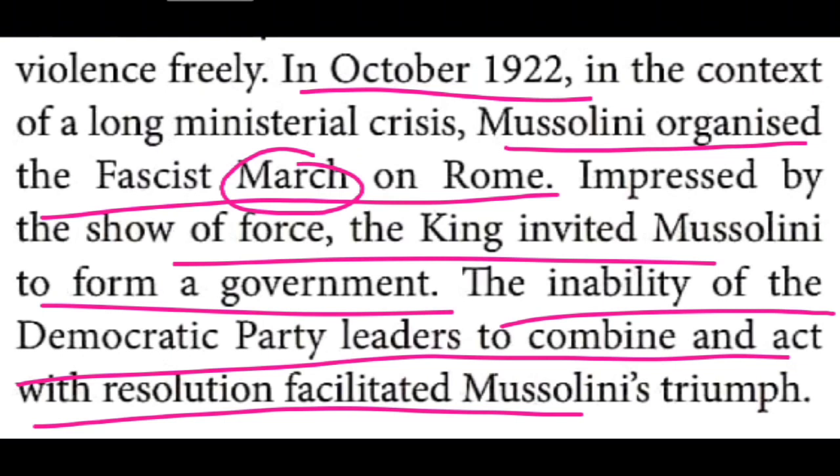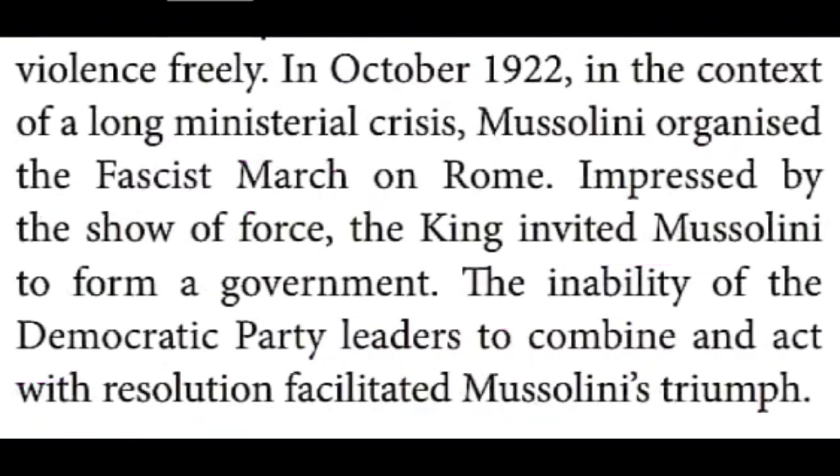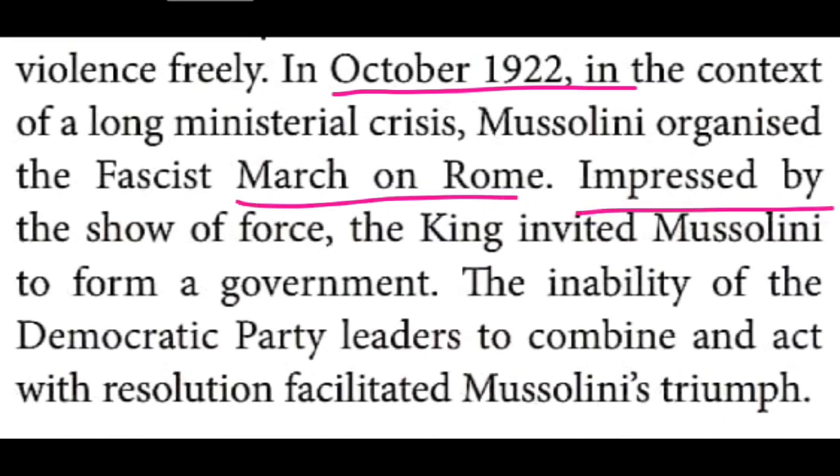The next one, what is given: fascist party under Mussolini. So these people easily got a post, a throne. Victor Emmanuel II warmly welcomed whom? Mussolini. So this is the one word answer, children. In 1922, October, this is very important, he led a march on Rome. The king of Rome was very happy. What was the name of the king? King Victor Emmanuel II. Okay, so that's a thing.